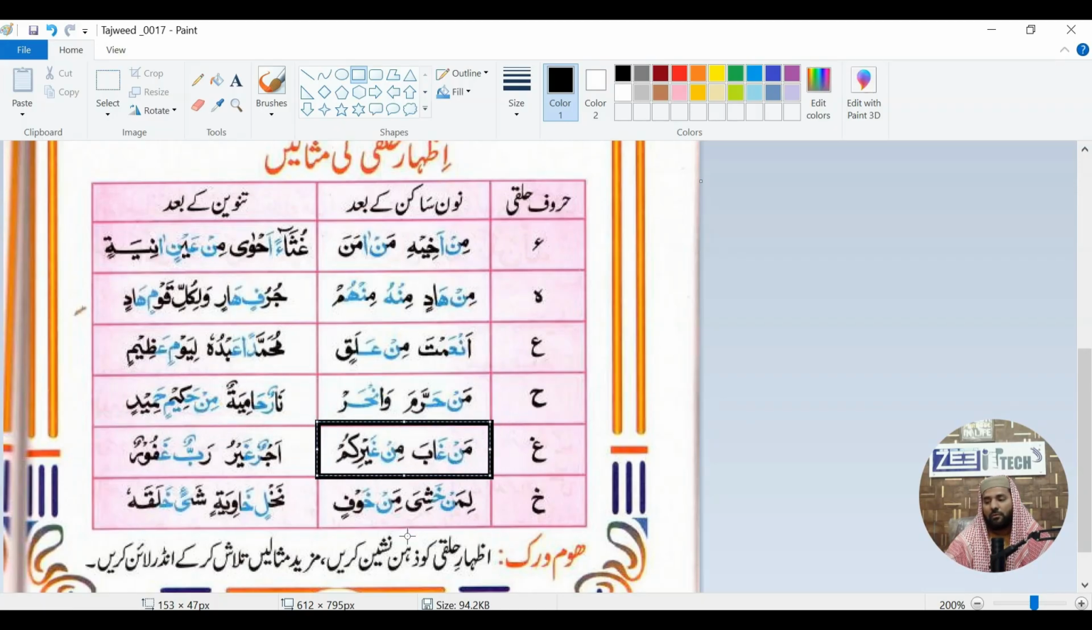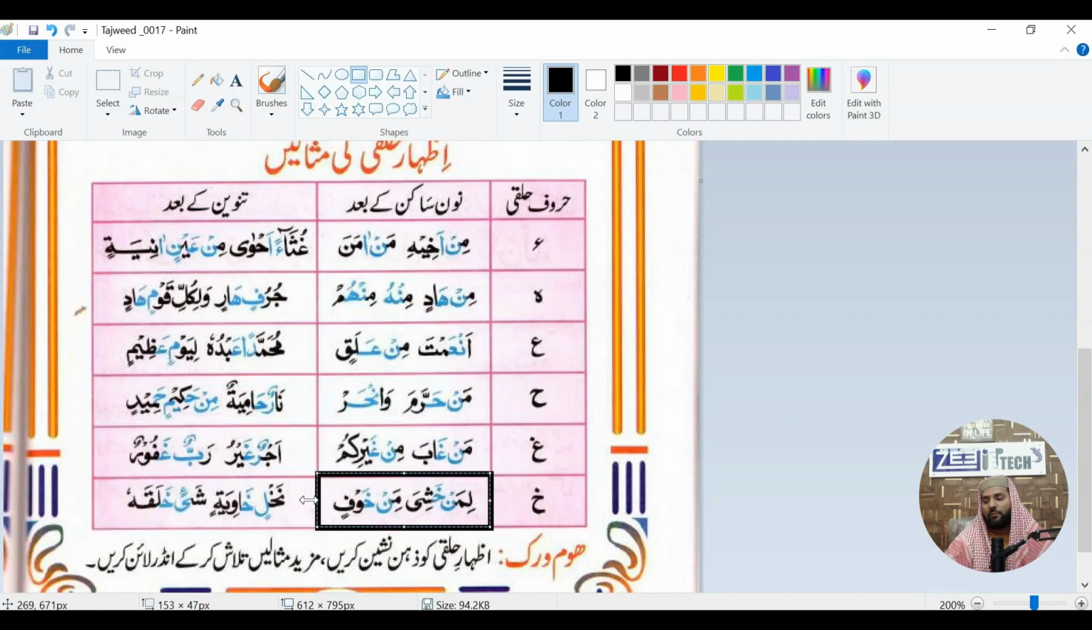These are the examples of Ghayn after Noon Sakin or Tanween, if Ghayn appears. Man ghaba, min ghayrikum, ajrun ghayr, rabbun ghafur.